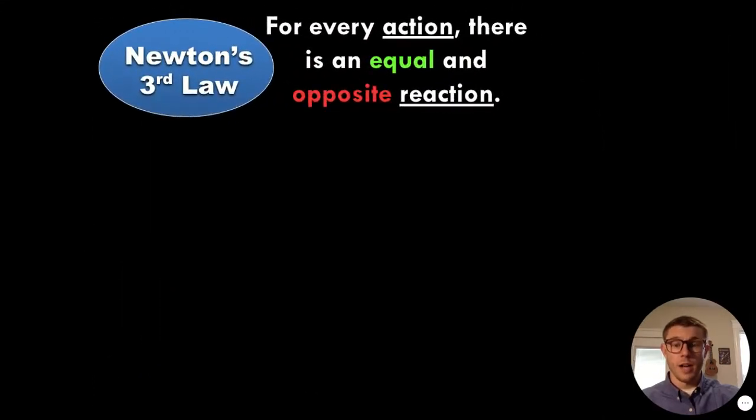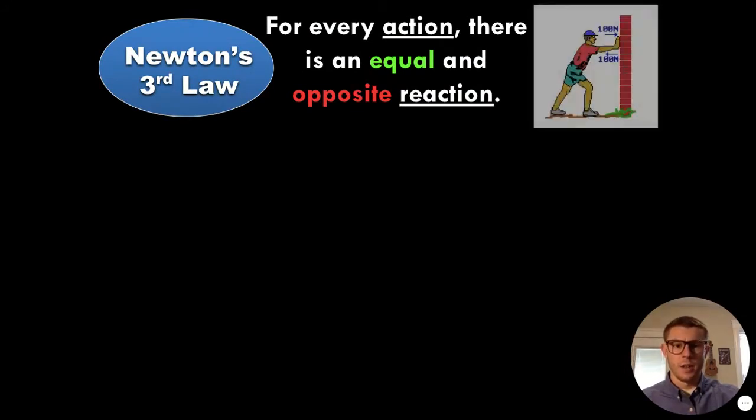So Newton's third law, our last law here, is that for every action, there's an equal and opposite reaction. So this is kind of the classic example. When someone pushes against a wall, you might think that the only force at play there is the man pushing on the wall. However, because the man is pushing against the wall and doesn't fall over, the wall must also then be pushing against him with the exact same force in the opposite direction.